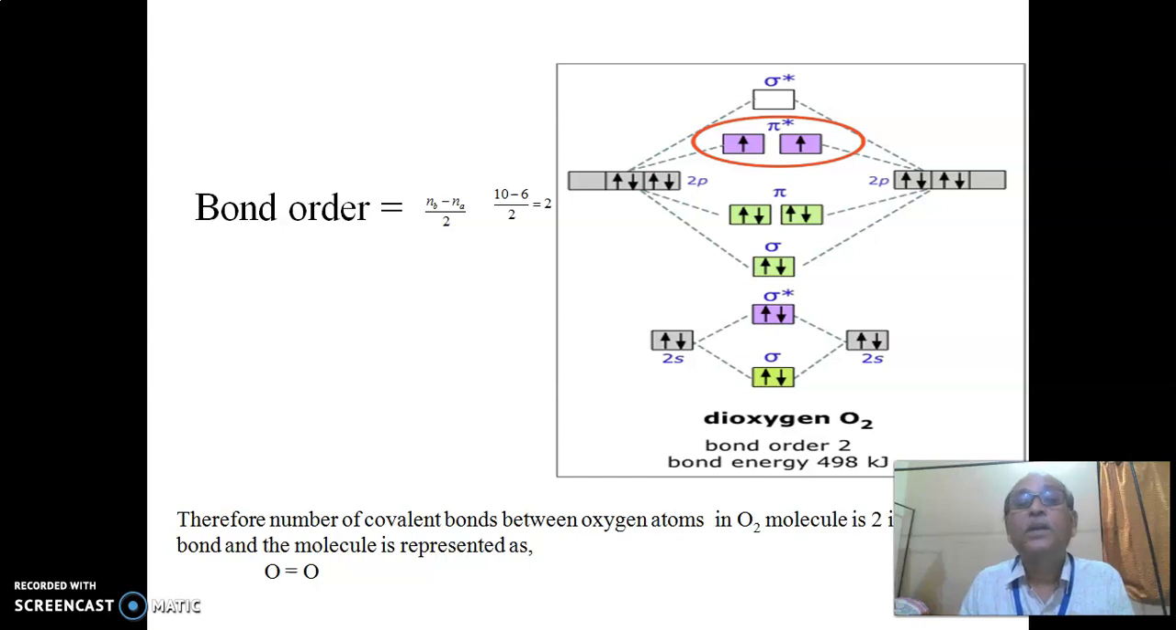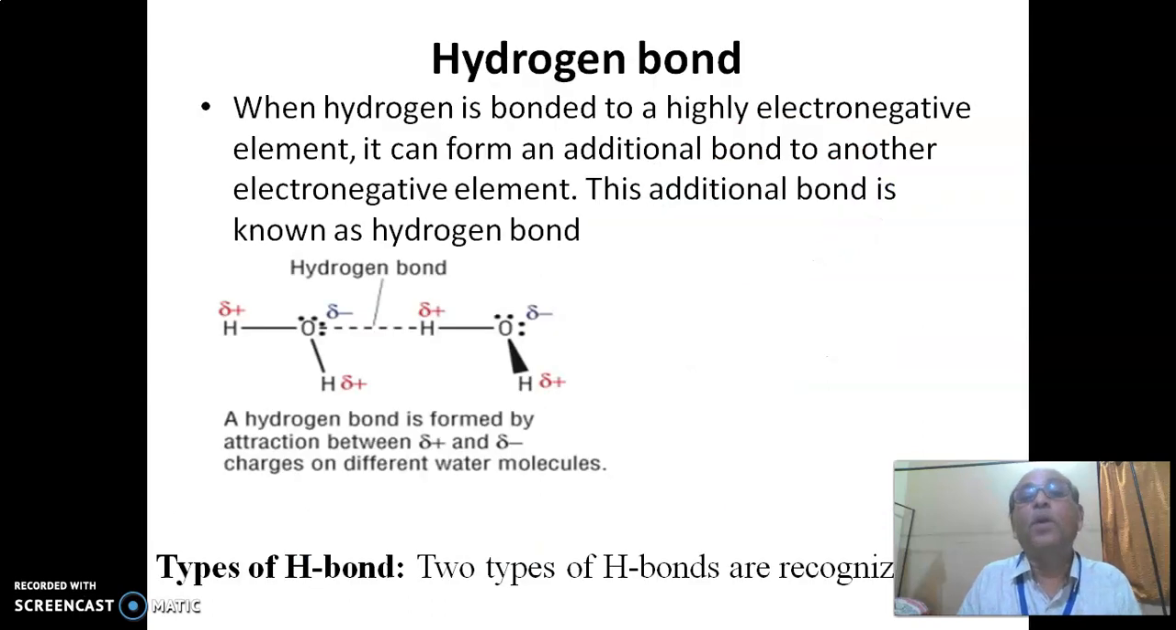So the bond order. There are electrons in 1s, 2s, and 3s. The 1s2 I have not shown here because they are completely occupied orbitals. So the bond order can be calculated as Nb minus Na divided by 2, 10 minus 6 divided by 2, that is equal to 2. Therefore, the number of covalent bonds in the oxygen molecule is 2. Hence, oxygen to oxygen is found to be a double bond.